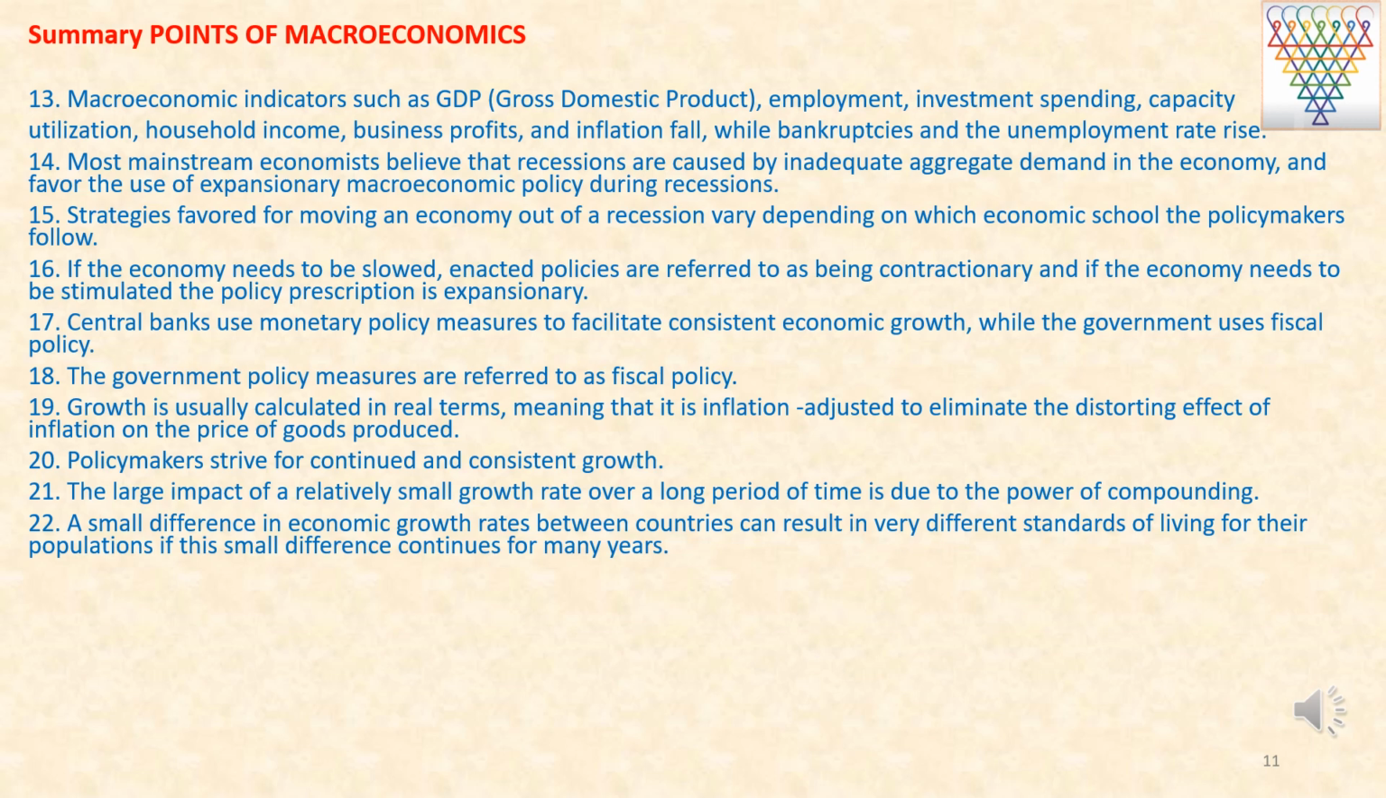If the economy needs to be slowed, enacted policies are referred to as contractionary, and if the economy needs to be stimulated, the policy prescription is expansionary. Central banks use monetary policy measures to facilitate consistent economic growth, while the government uses fiscal policy. The government policy measures are referred to as fiscal policy.